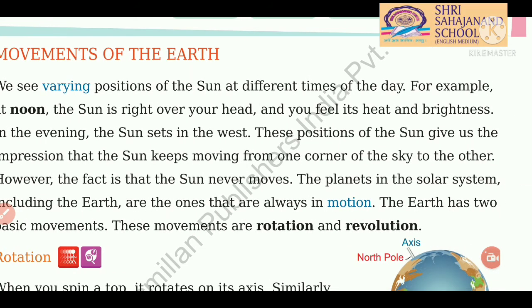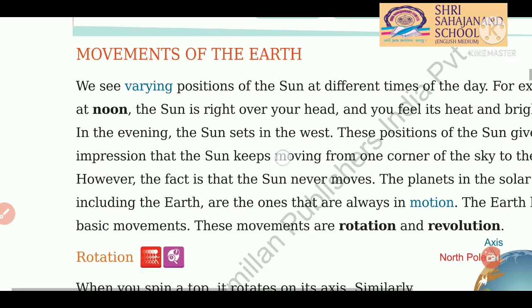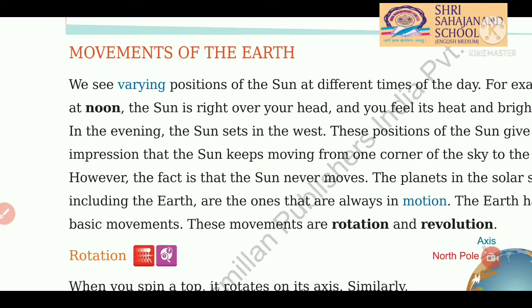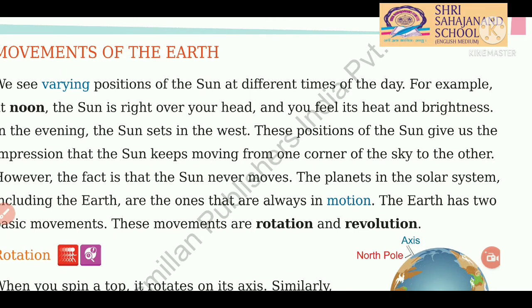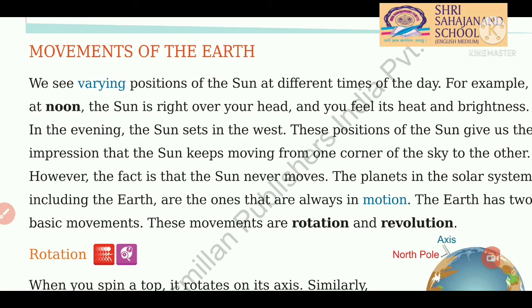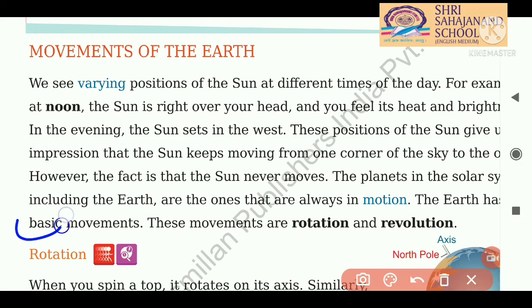These positions of the sun give us the impression that the sun keeps moving from one corner of the sky to the other. Now students, in the evening time the sun sets in the west, and this position gives us the impression that the sun keeps moving from one corner to another.